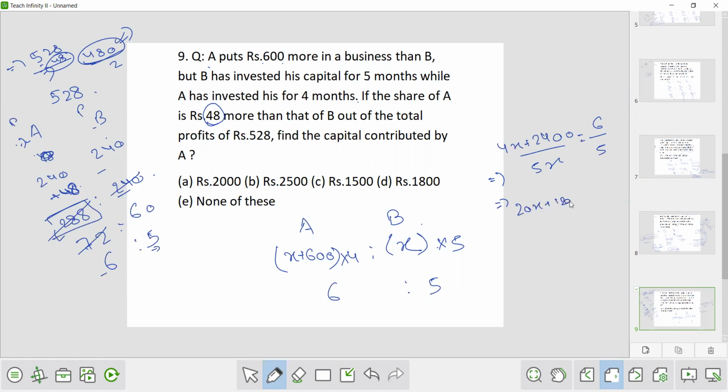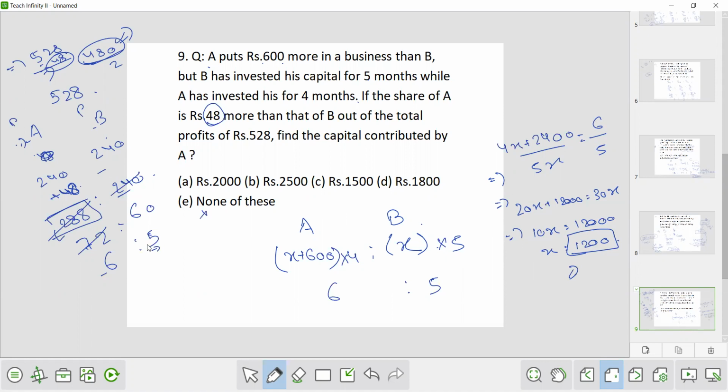20x plus 12,000 equals 30x. So 10x equals 12,000. So x is equal to 1200. Now you will say that x is equal to 1200. 1200 is not there in the option. So you will tick option E as the answer.